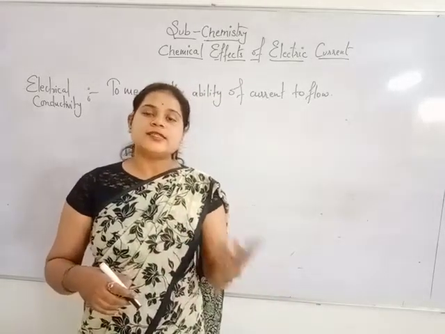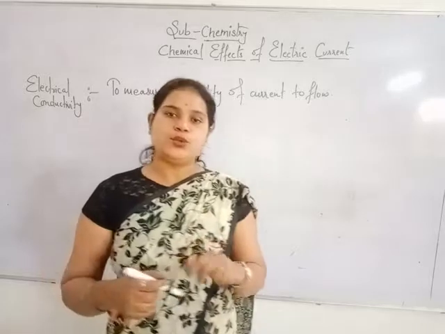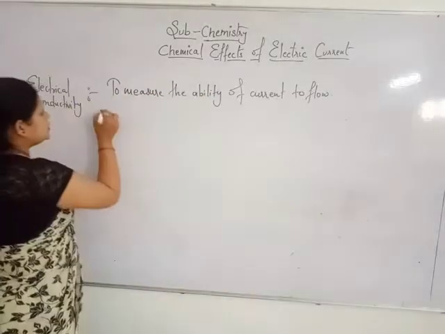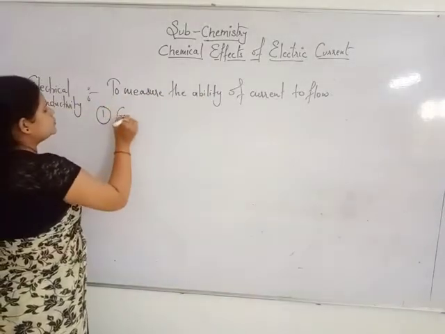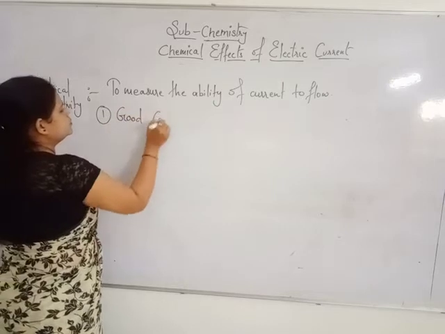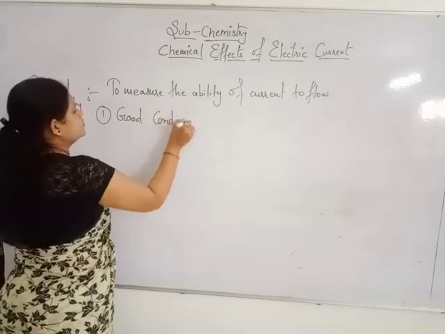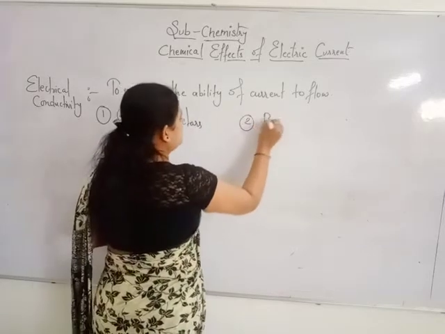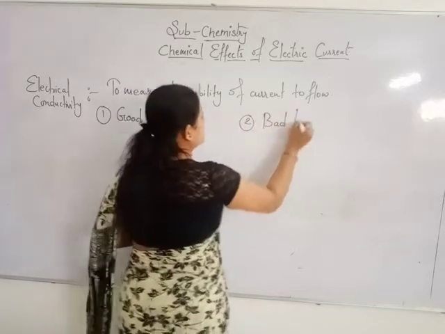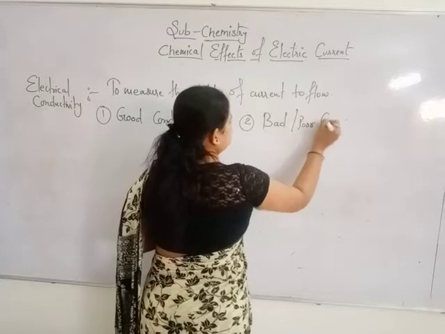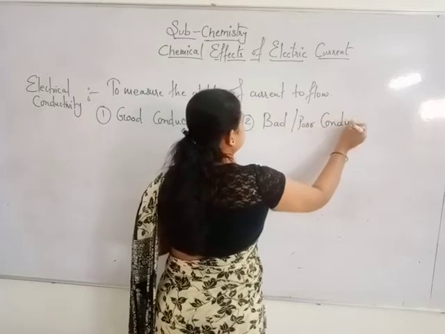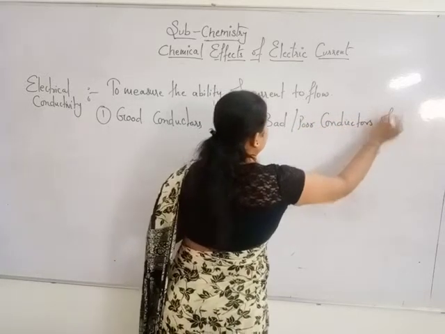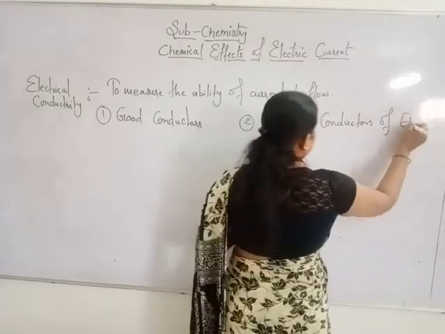Okay, so these are divided into two types. The first one is the good conductors. And the second one is the bad or poor conductors of electricity.